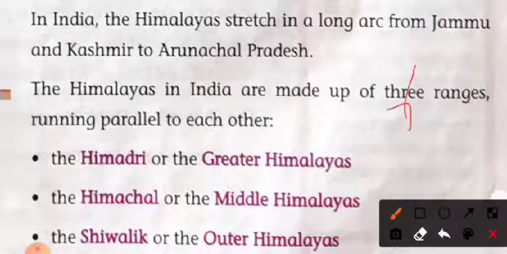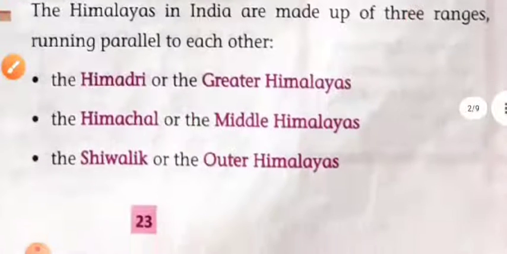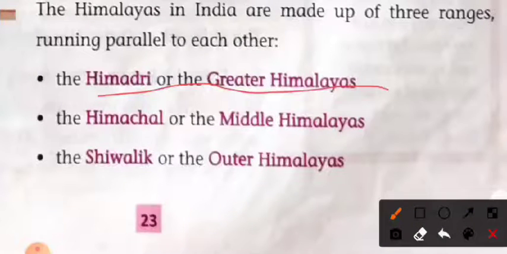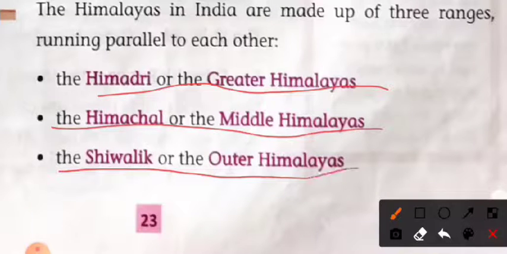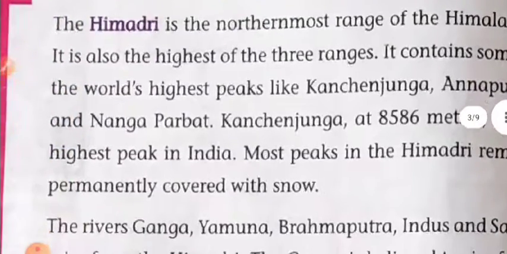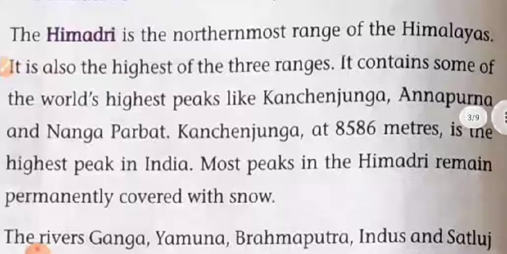So the Himalayas in India are made of three ranges. The Himadri range is the Greater Himalaya, the Himachal is the Middle Himalaya, and the Shivalik is the Outer Himalaya. The Himadri range lies in the northernmost range of the Himalayas. It is also the highest of the three ranges.